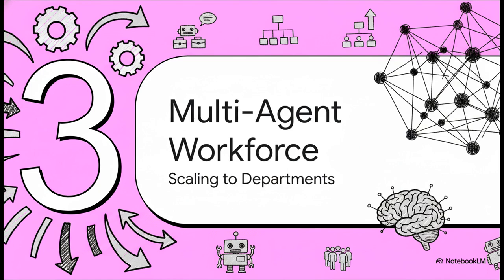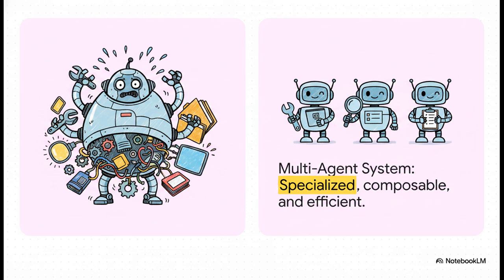Section 3. The multi-agent workforce. Scaling from individuals to departments. Now that we've got individual agents that can actually use tools and remember their past actions, it is time to scale up. We're transitioning from the micromechanics of a single agent's brain to the macro orchestration of an entire team.